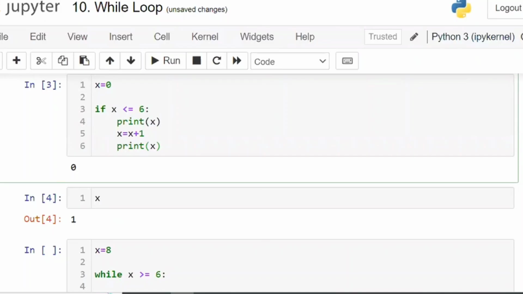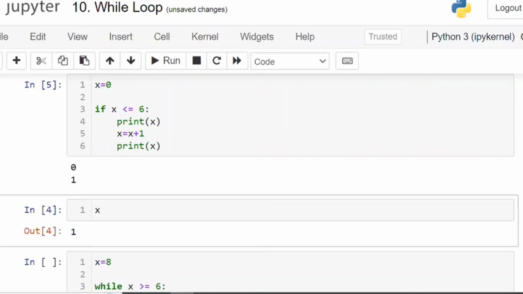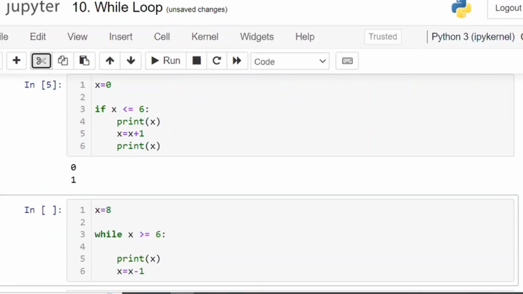Now first x is equal to 0. 0 is less than or equal to 6. Condition satisfied. Print 0, so 0 will be printed, followed by x is equal to x plus 1, that is x is equal to 1. And print x. Now what is the latest value of x? 1. So 0 and 1 will be printed. Like this it is getting printed.